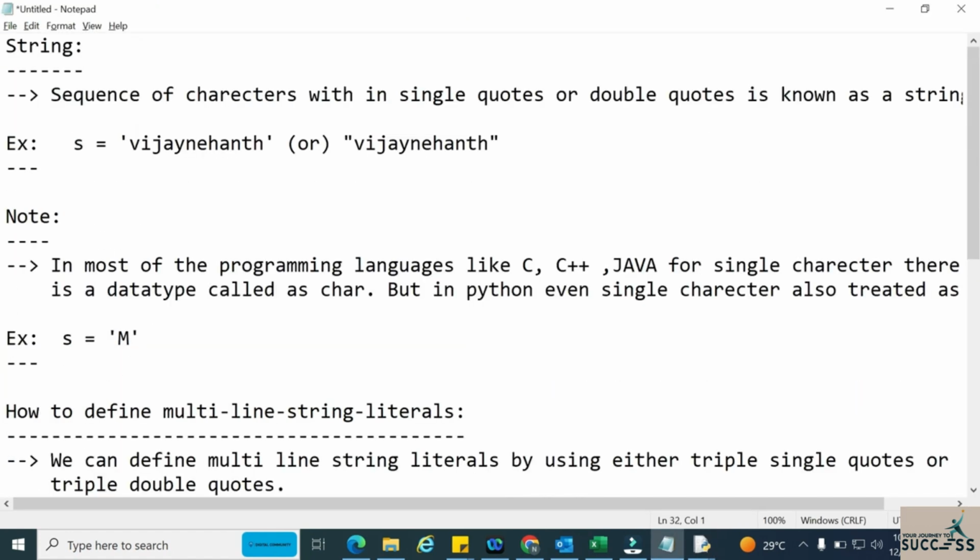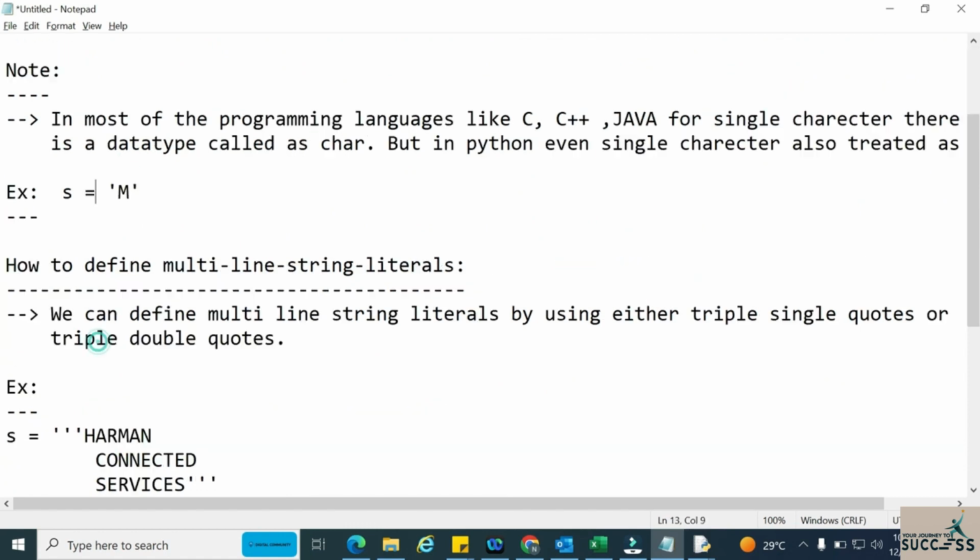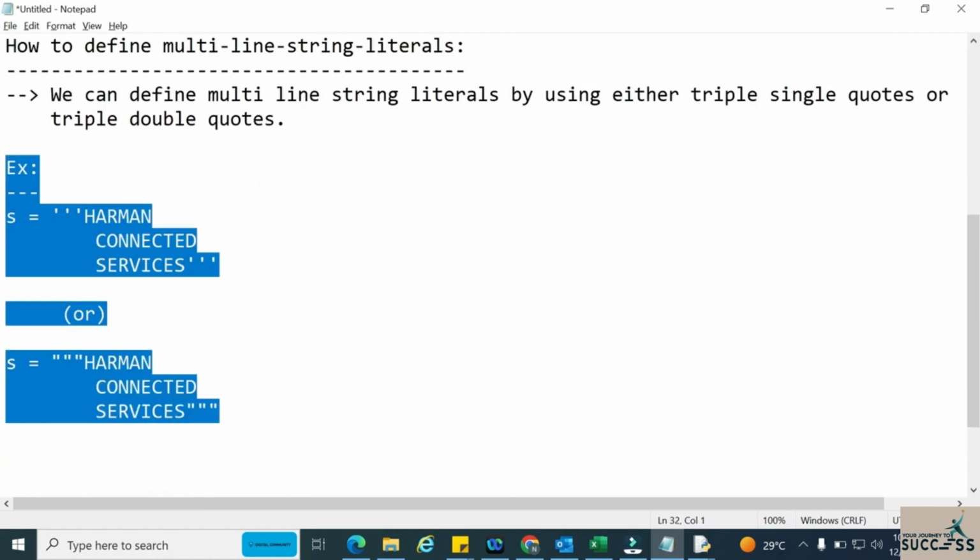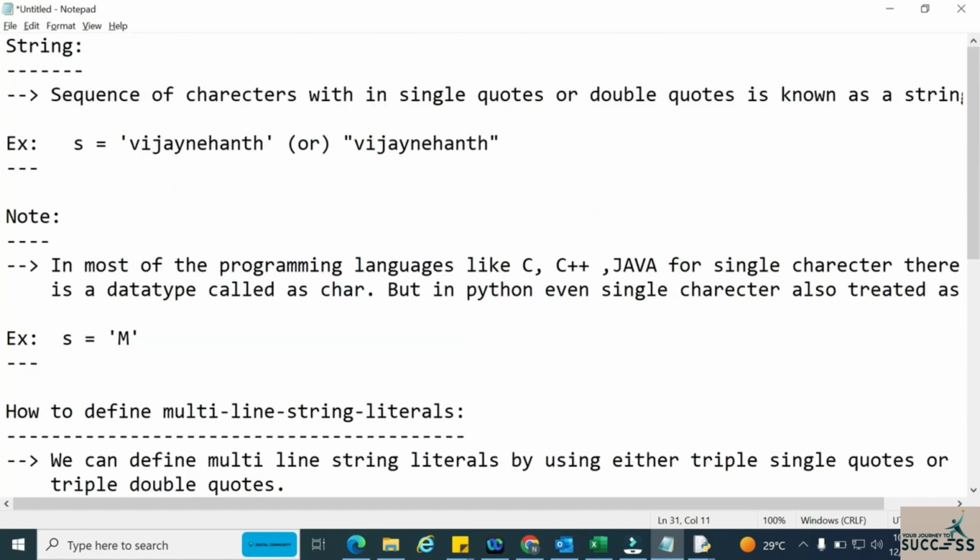So like that we can create strings of both multiple length and single length, and also multiple lines of strings. In this way we can create strings in Python. I hope all of you understand this concept. Thank you very much. Bye.